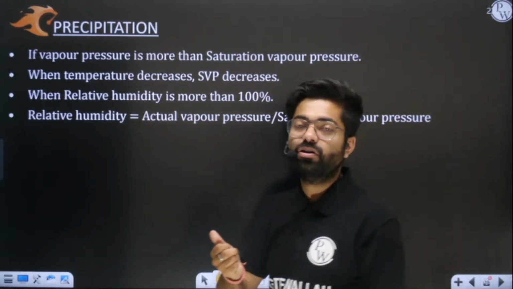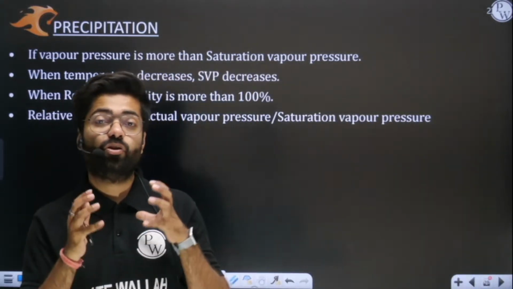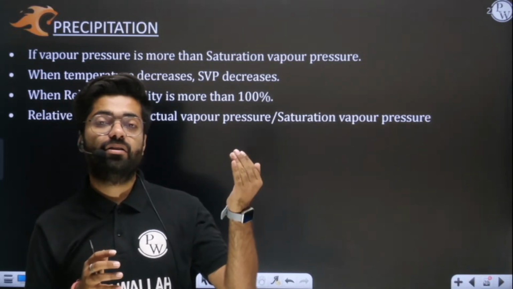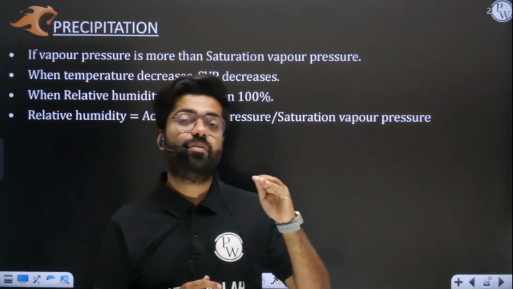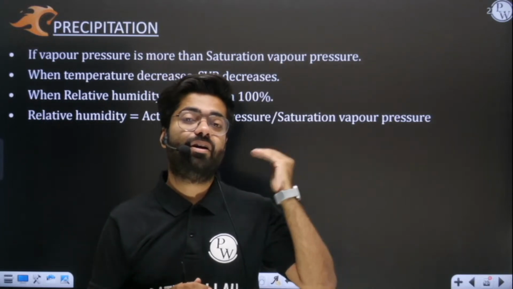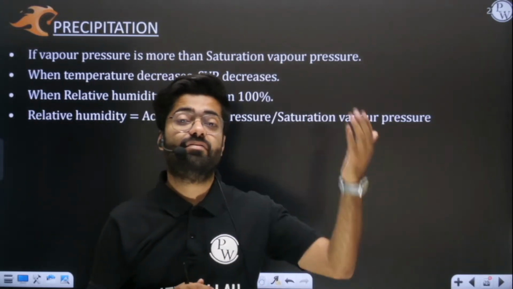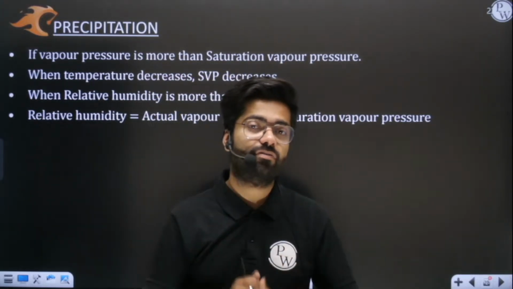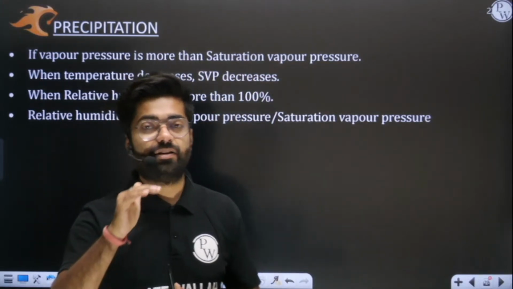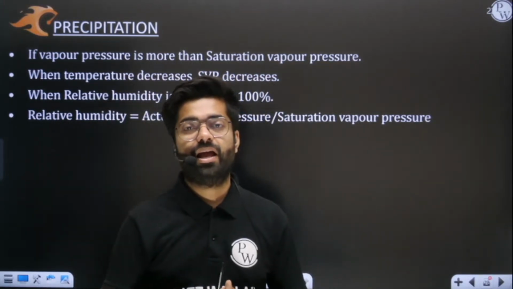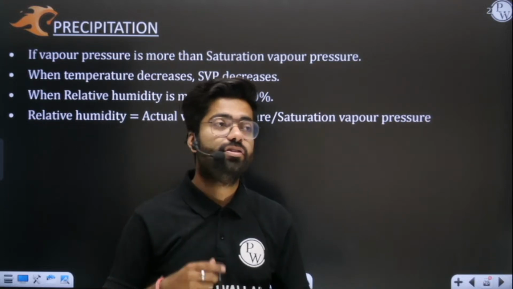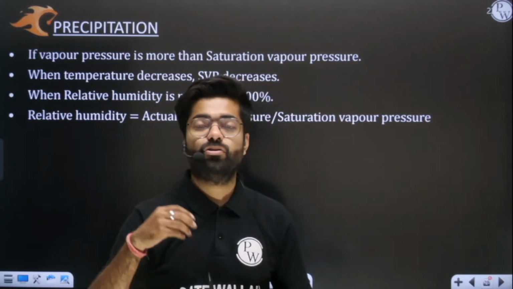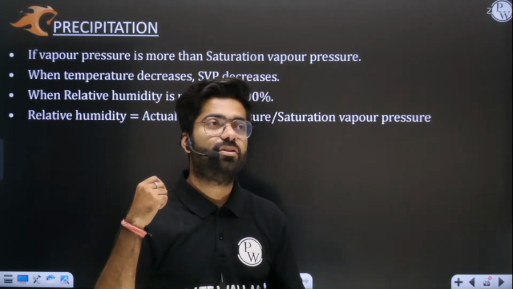Saturation vapor pressure is what? When your moisture is at maximum level. If I increase vapors or moisture beyond this level, then what will happen? Can you guess? Then obviously that water will spill out, and you will see fog, clouds have formed, or you will see formation of mist.